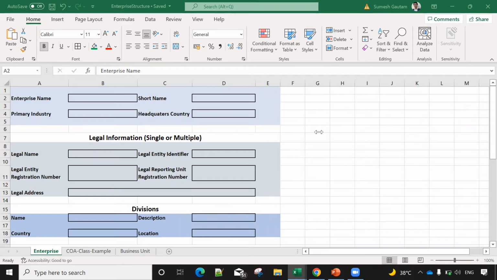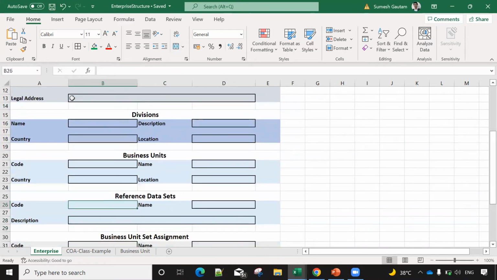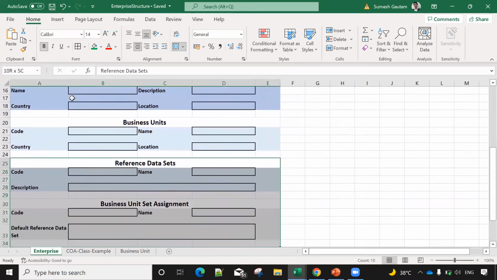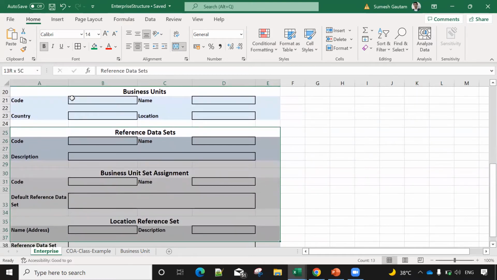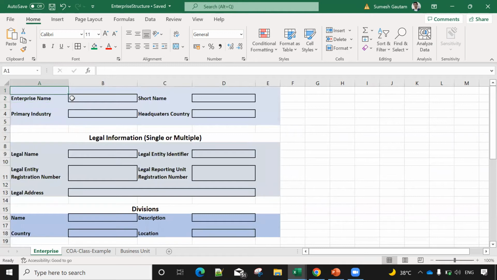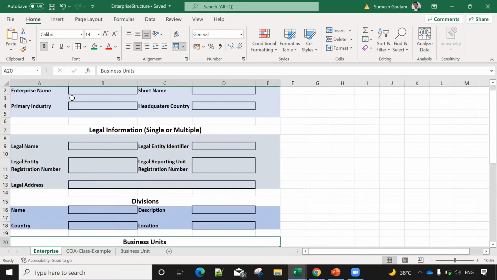What you have to do is fill in this information from your understanding. Is it possible for you to fill this information? Yes, whatever we know, we'll do. You can ignore the reference data set, BU set, and reference set. You can ignore this section, but fill in the rest. Then we will define in the system how our enterprise is going to look.